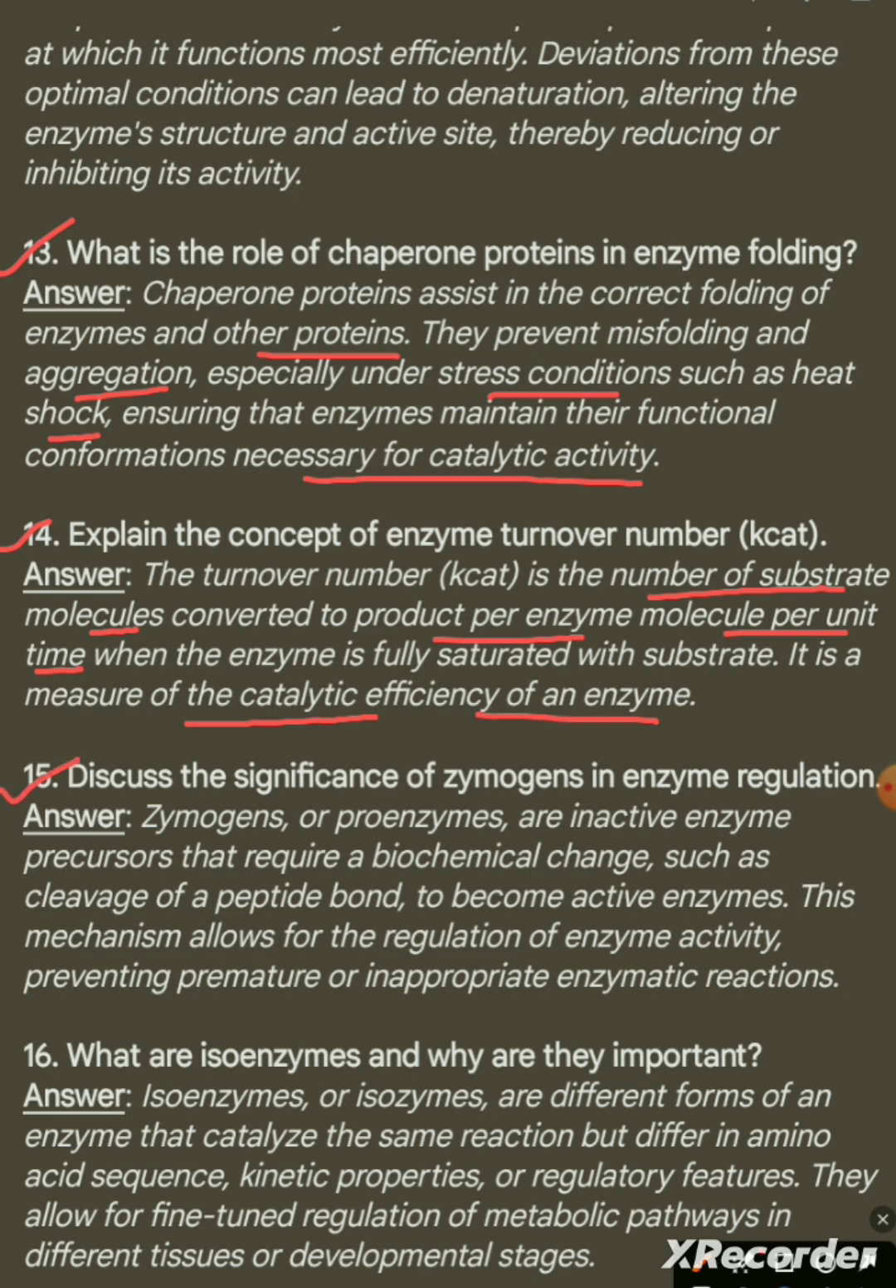Question 15. Discuss the significance of zymogens in enzyme regulation. Answer. Zymogens or proenzymes are inactive enzyme precursors that require a biochemical change, such as cleavage of a peptide bond, to become active enzymes. This mechanism allows for the regulation of enzyme activity, preventing premature or inappropriate enzymatic reactions.